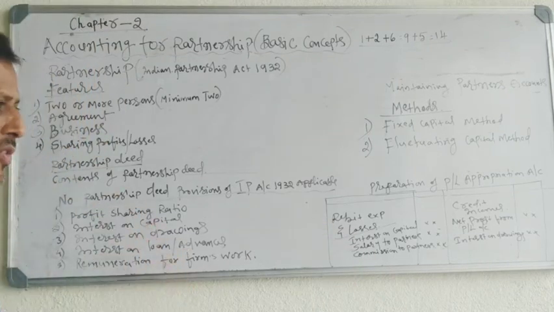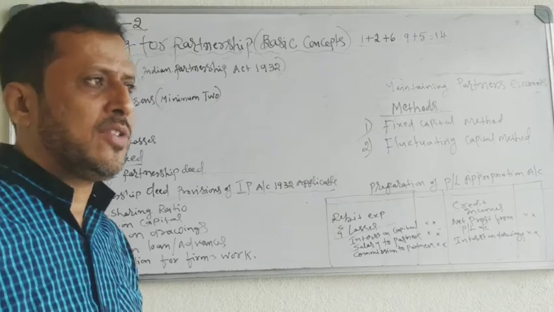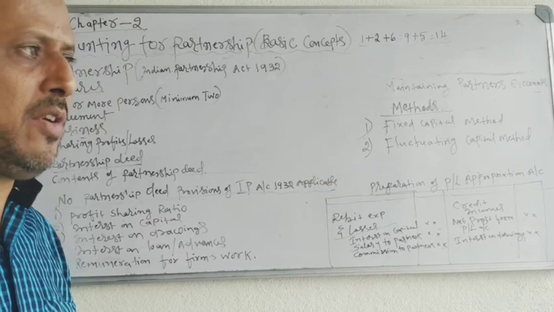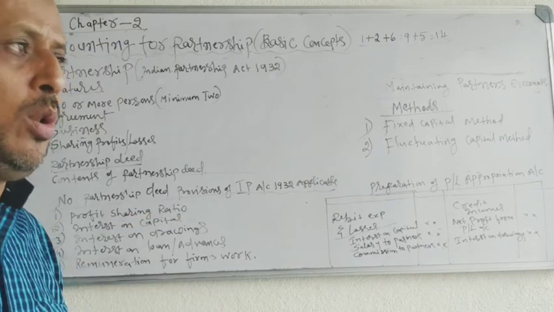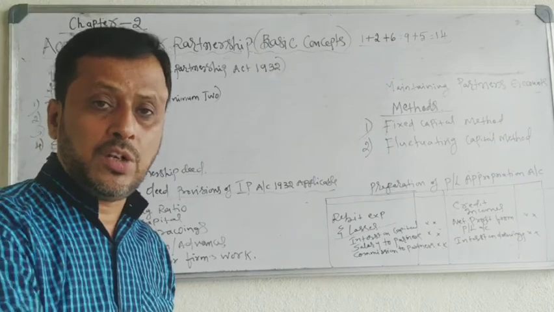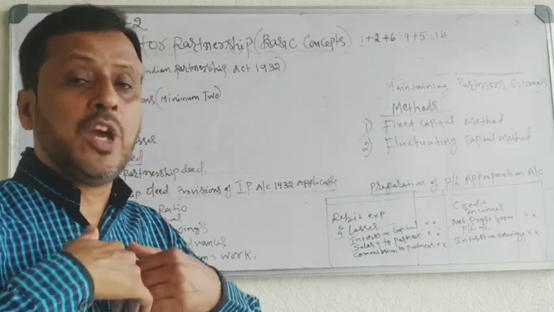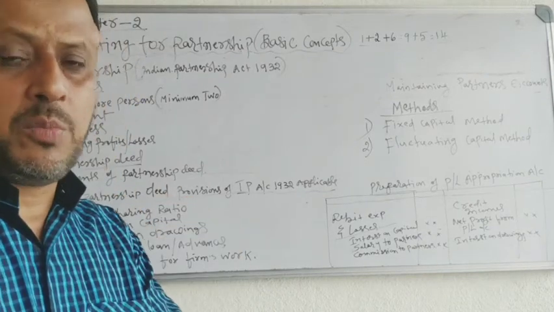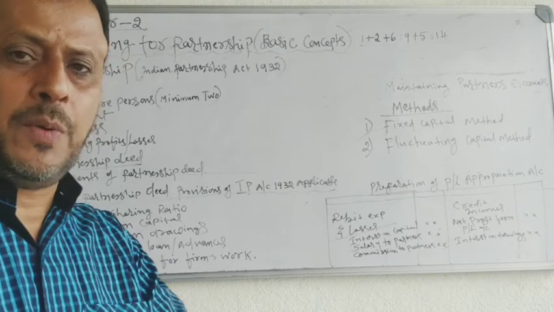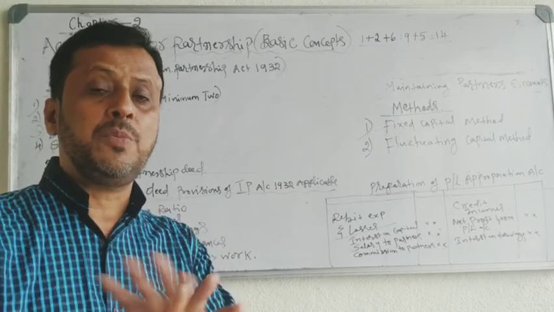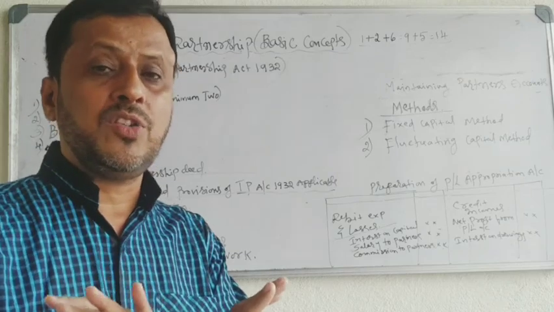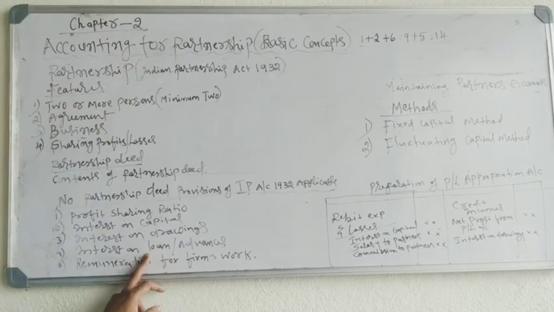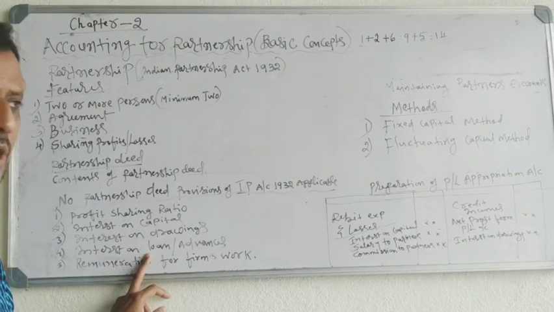Interest on loan or advance. Sometimes partner has given an advance to the partnership firm. Advance, loan, partner has given, in addition to capital, partner has given loan to the firm. On that loan, on that advance, the partnership business has to pay the interest. The rate of interest must be mentioned in the partnership agreement. That rate will be applicable. If the rate is not mentioned in the partnership agreement, that time 6% interest is payable to the partner on his advance.